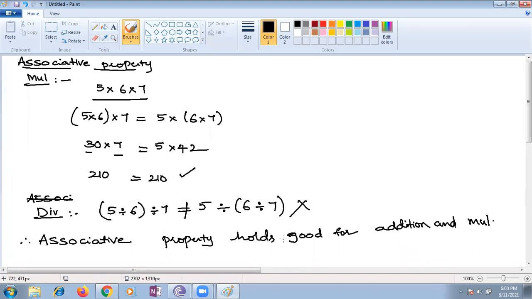So what is the main point you should remember? You can group in addition, you can group in multiplication, but not in subtraction and division. This is the thing you have to remember.